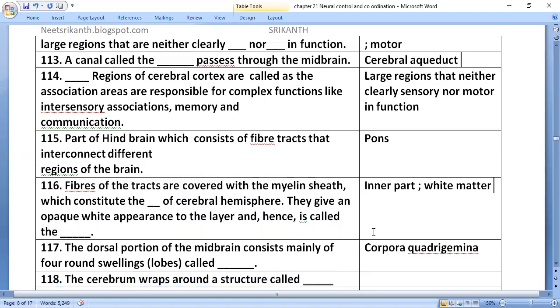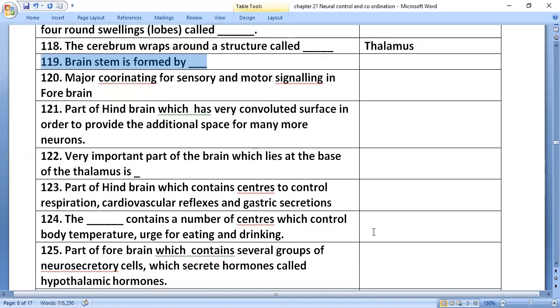The cerebrum wraps around a structure called the thalamus. The brain stem is formed by the midbrain and hindbrain.